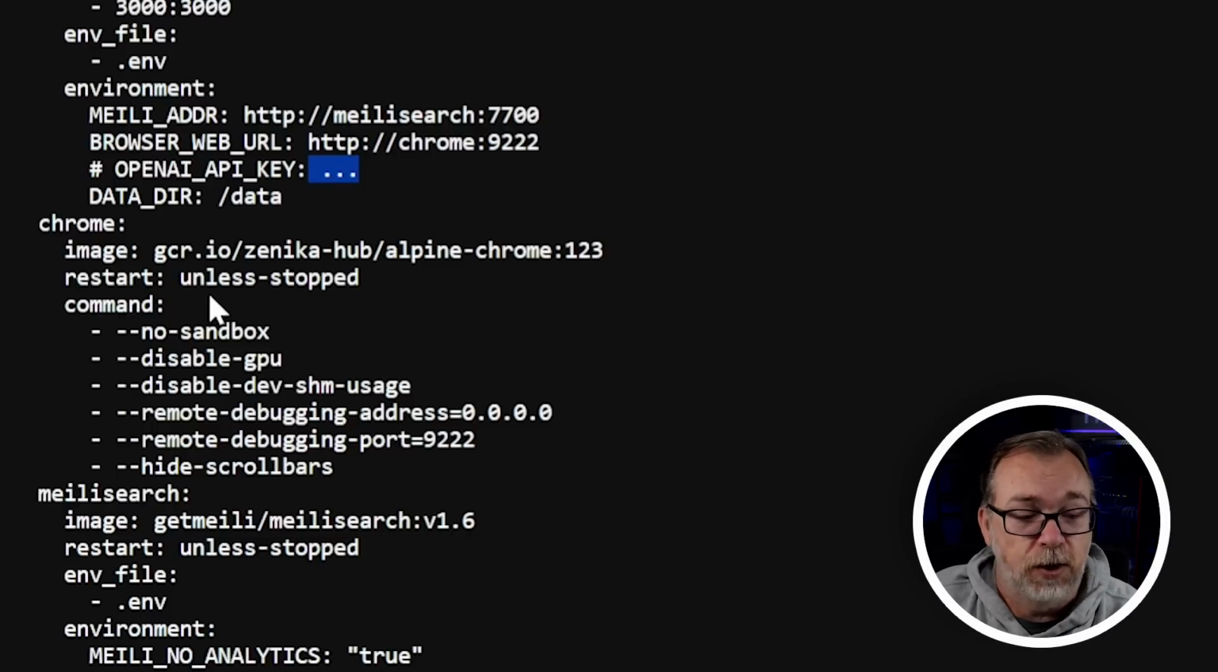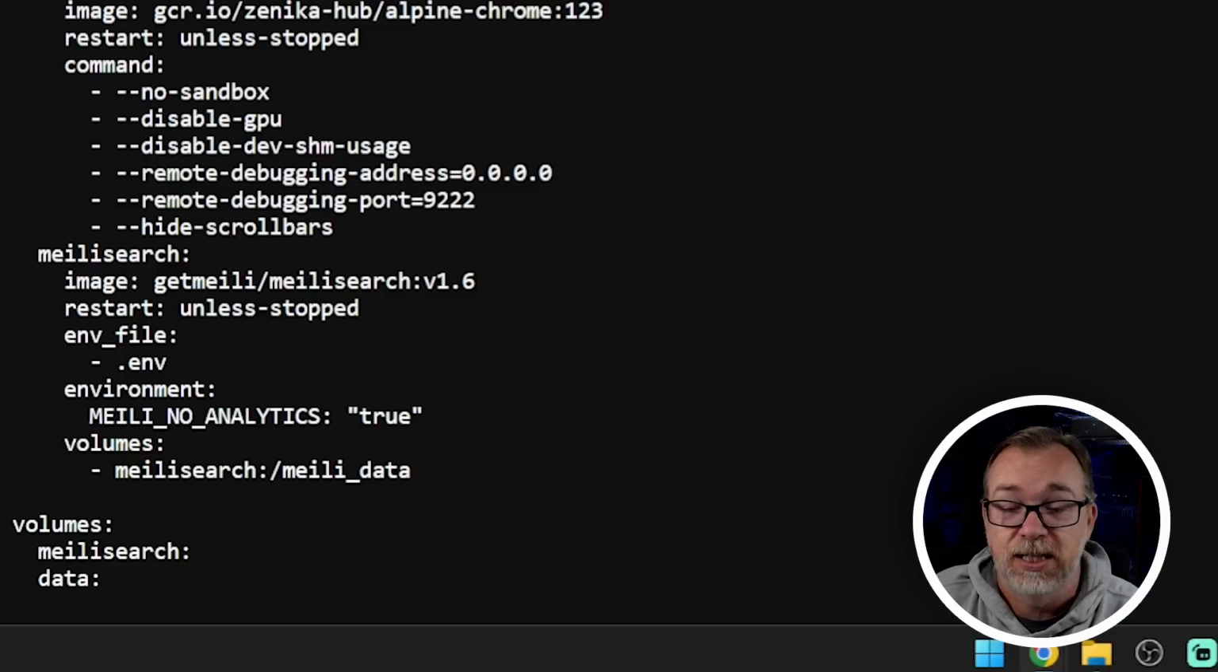It's also got a restart unless stopped policy here. Some different commands like no sandbox, disable GPU. Don't mess with any of this, basically. Just leave this alone, you'll be fine. Next, we've got Meilisearch. That is the search functionality built into Hoarder. So again, this is one of those things that you can just leave alone, but just know that it's there.